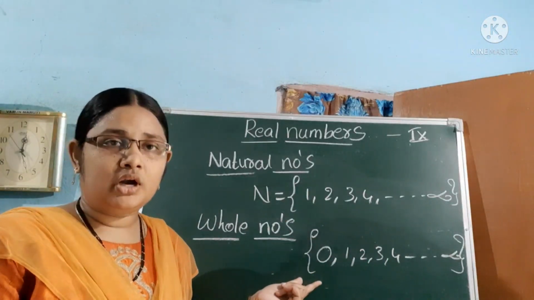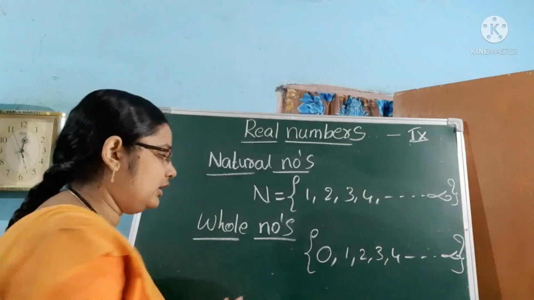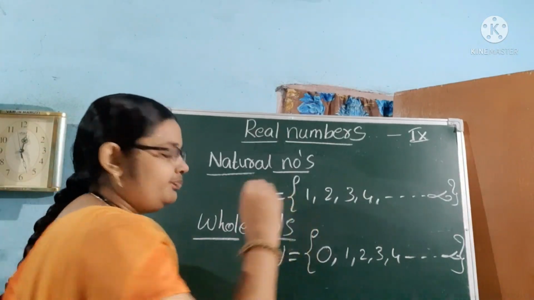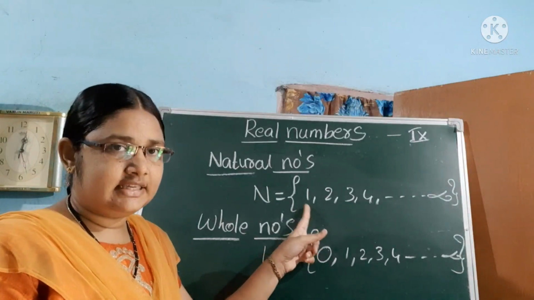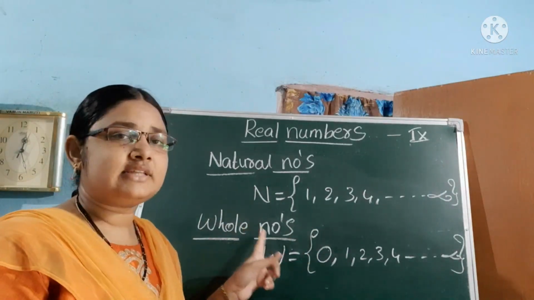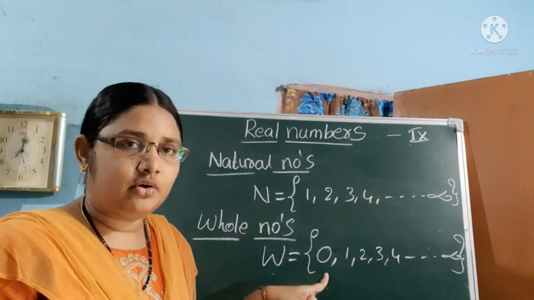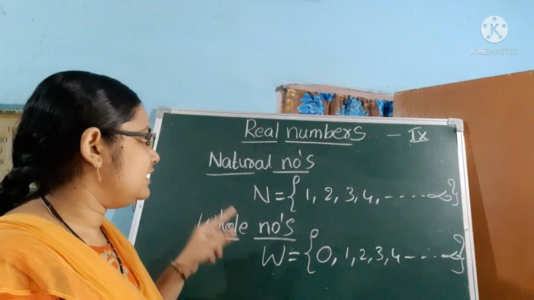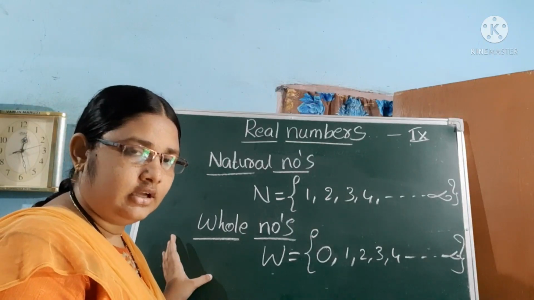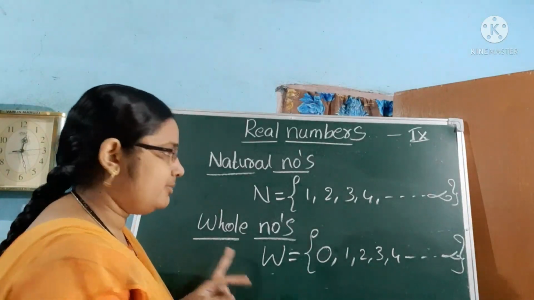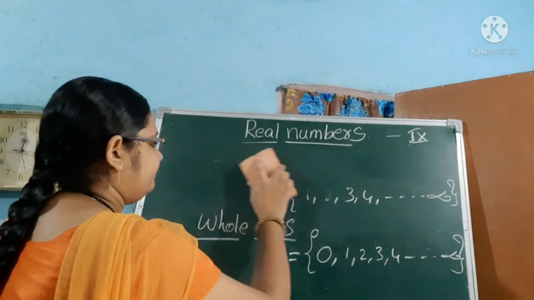We denote whole numbers with the letter W. Clear? Natural numbers start with digit 1 and whole numbers start with digit 0. So all natural numbers are whole numbers.